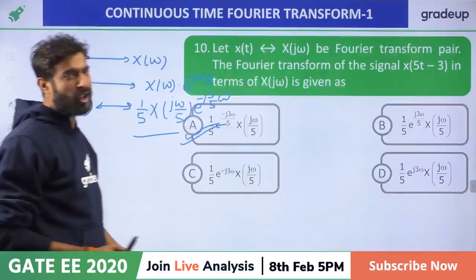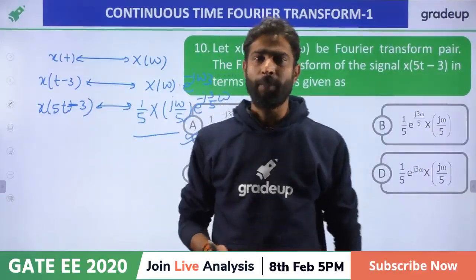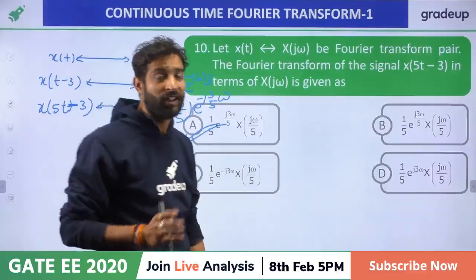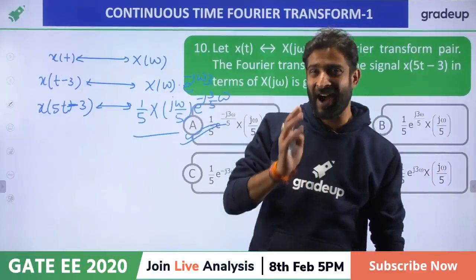There will be the precedence order. By the precedence rule, whenever shifting, scaling and reversal are given, first of all we have to do shifting, after that scaling, after that reversal.